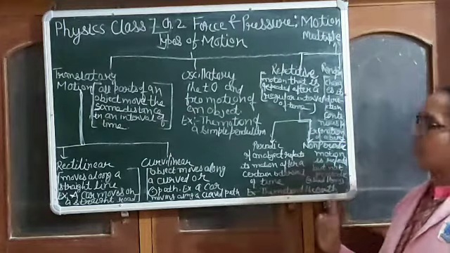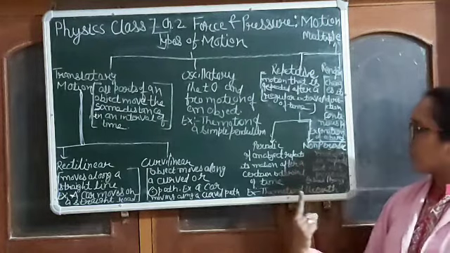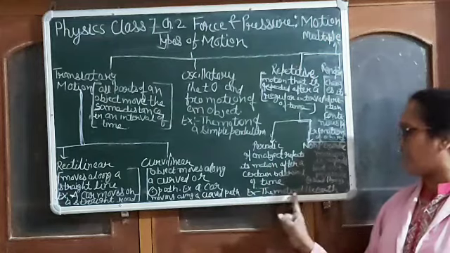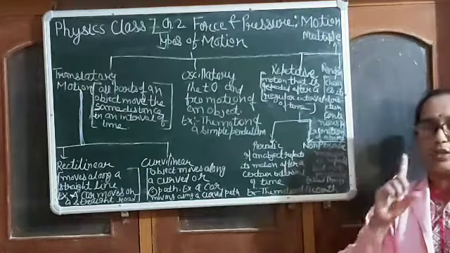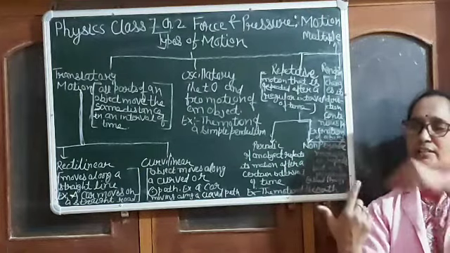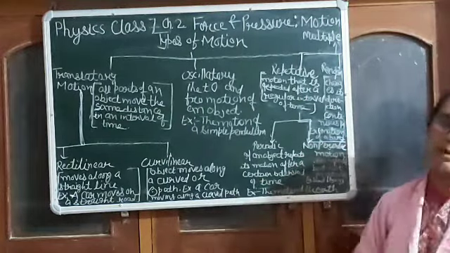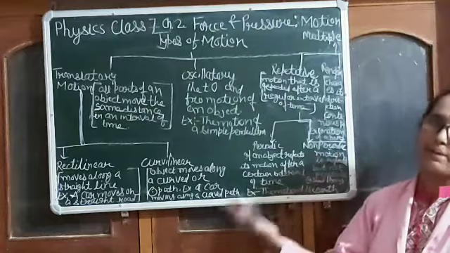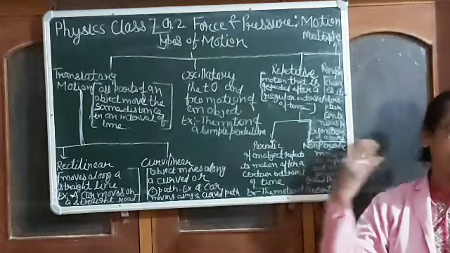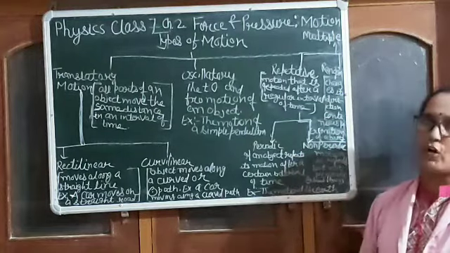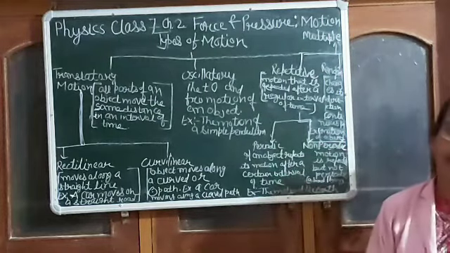Example, the motion of the earth. The earth is moving on its axis. So the motion of the earth is periodic; there are 24 hours in a day. In one day the earth moves on its axis, then one day happens. So that is an example of periodic motion. Also, the moon is revolving around the sun. This is also an example of periodic motion. Days and years are also examples of periodic motion.